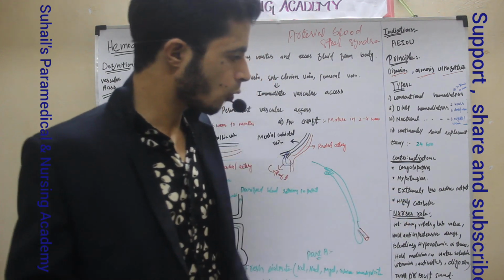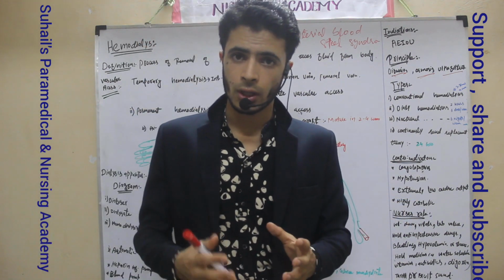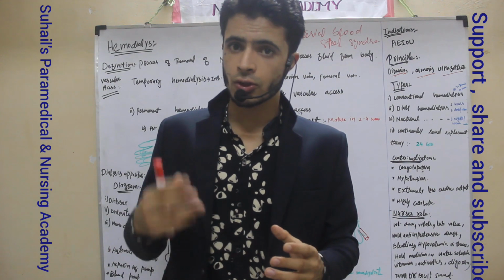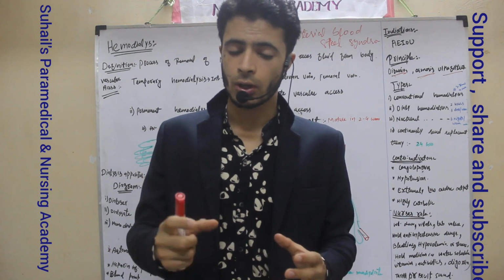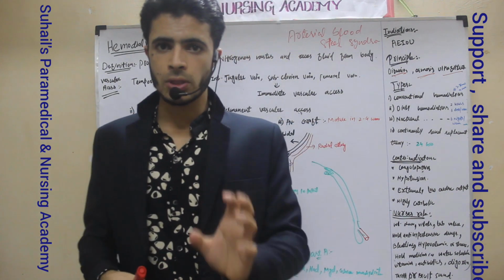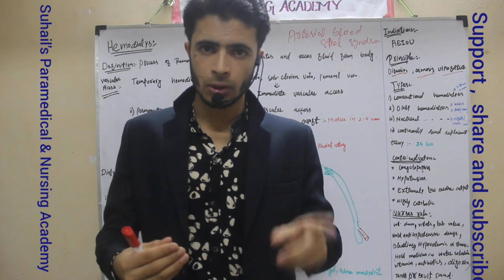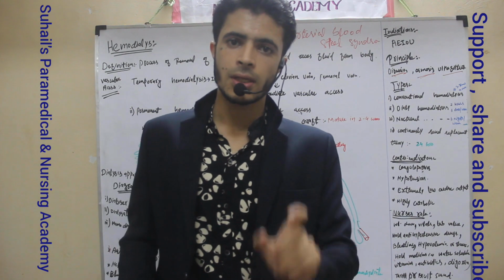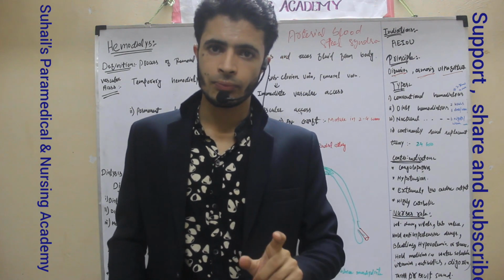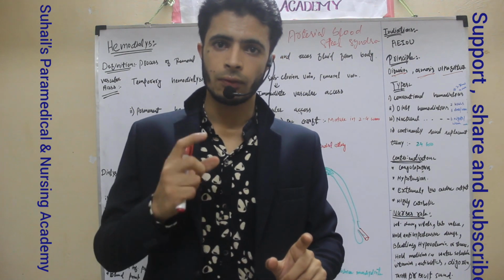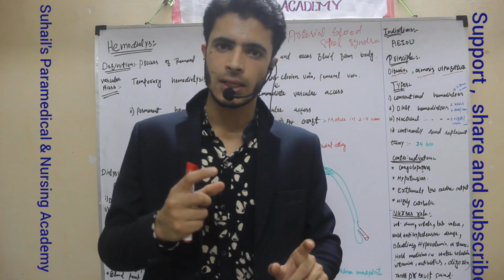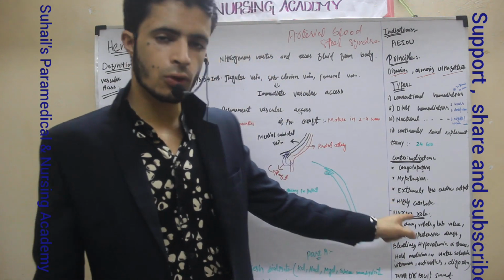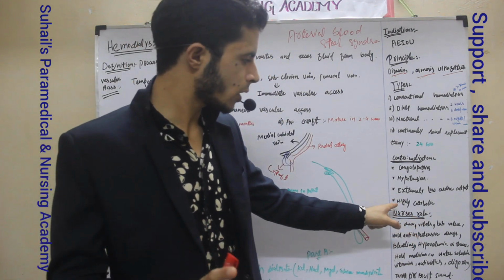Extremely low cardiac output will be there. I have told already what the stroke volume is and what cardiac output is. Cardiac output means how much blood the heart is pumping out per minute. When the cardiac output is reduced, it means the patient is not having adequate blood. The fluid volume with the patient is very less. We should not do hemodialysis for those conditions also.